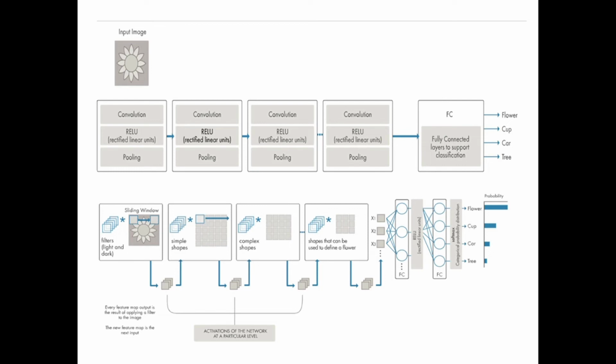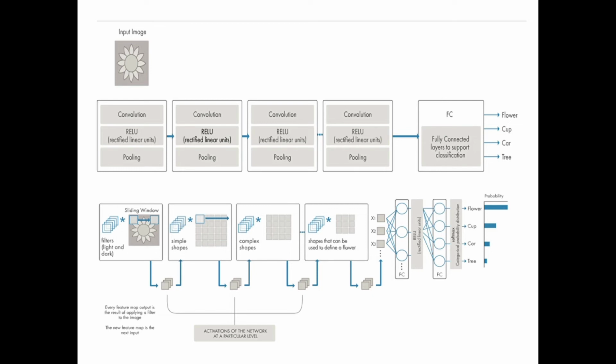The first layer is convolution, then rectified linear units, and then the third one is pooling. There are 3 to 4 types of pooling: pooling 1, pooling 2, pooling 3, and pooling 4. That is all about your hidden layers. After that we can generate the FC, the fully connected layer, to support classification.